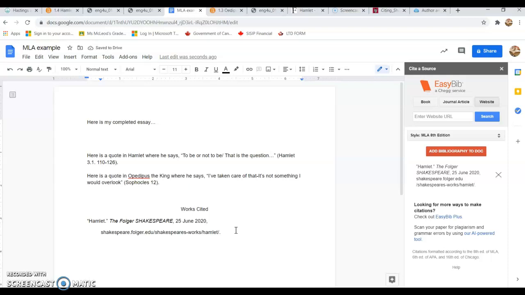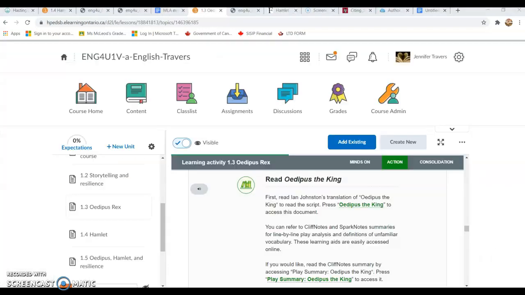Here's the second thing that I really like about this: the next source that I put in will automatically be put in alphabetical order, and it will also put it in the correct format for me. So it's a fantastic resource to be able to properly format MLA citation. Move on to our next source.